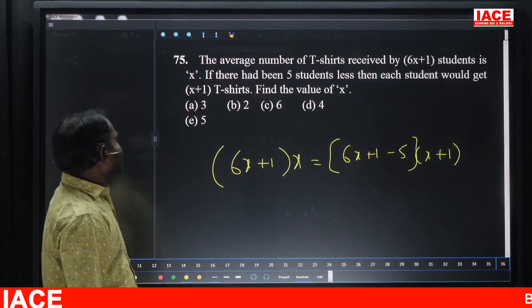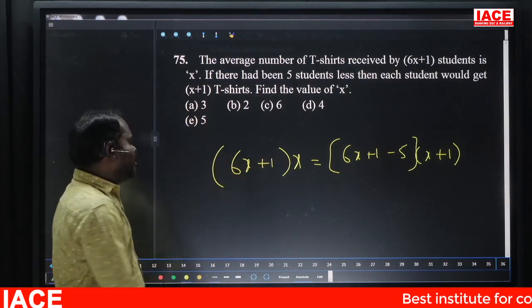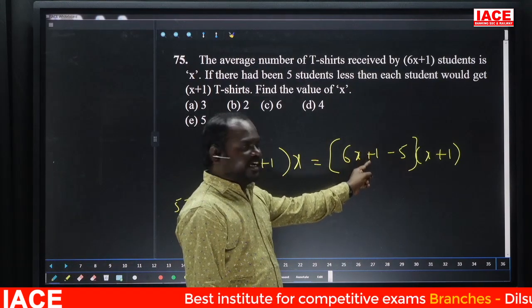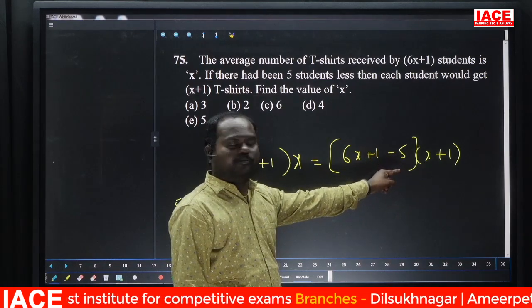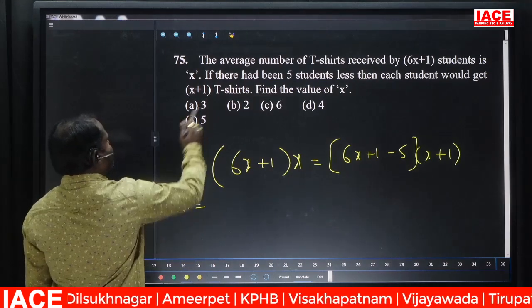Let's go through the first option. What is the first option? 3. 6 threes are 18 plus 1 is 19. 19 into 3 is 57. On the other side, 18 plus 1 is 19, minus 5 is 14. 14 into 4 is 56, not satisfying. So the first option is not satisfying.